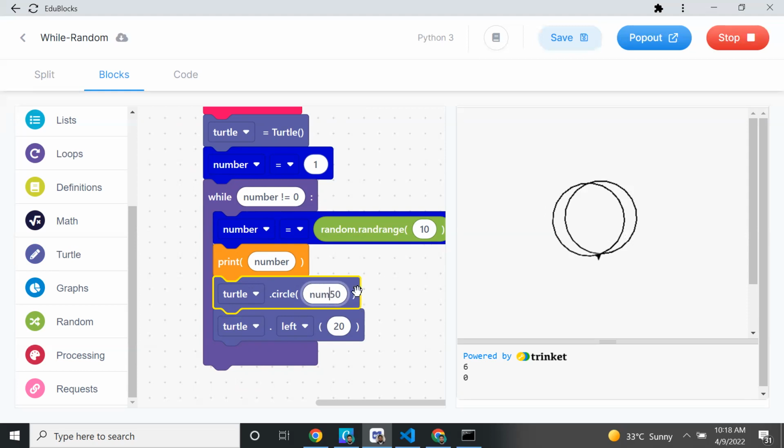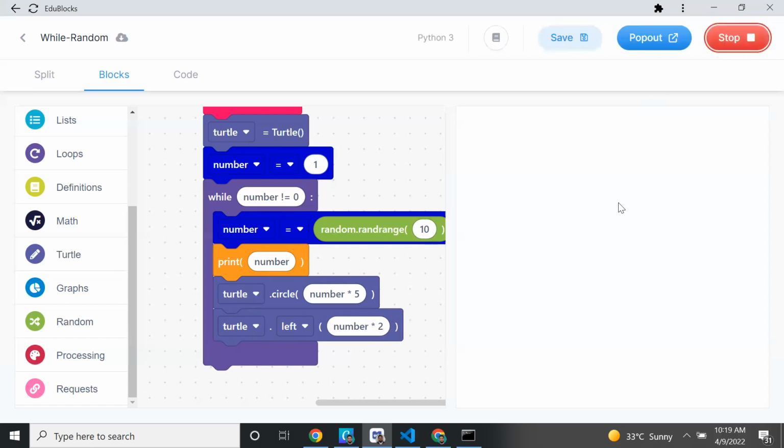So what I will do, I'll put number asterisk, multiplication by, not 50, that is very big, I'll put 5. So if I get 6, 6 into 5, 30. If I get 5, 5 into 5, 25. So like that, the size of the circle will change. Also, I want to change the angle of the circle. So that's why number asterisk 2. If I get the random number 2, 2 into 2, 4. So 4 degrees it will change the angle.